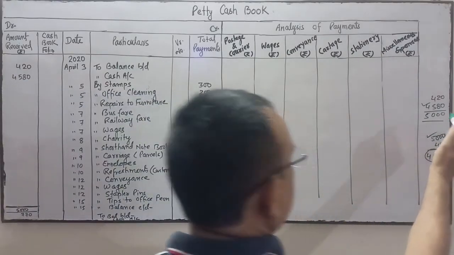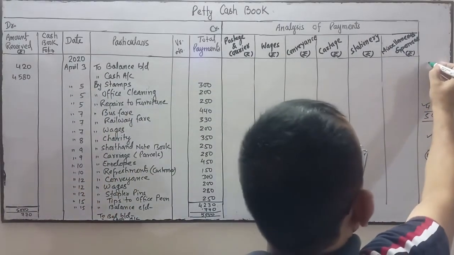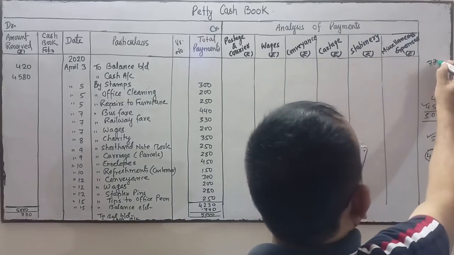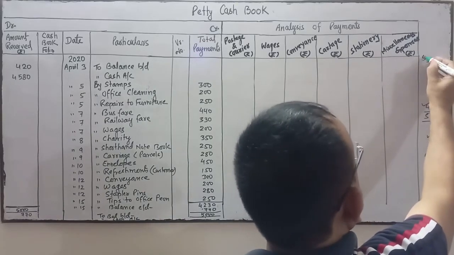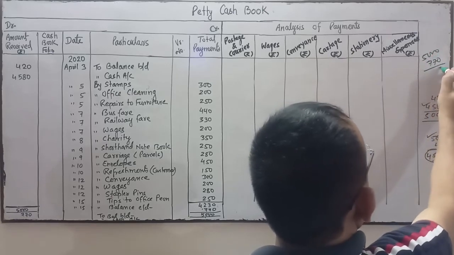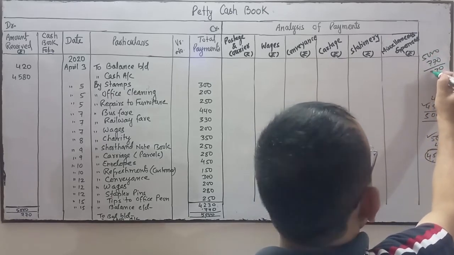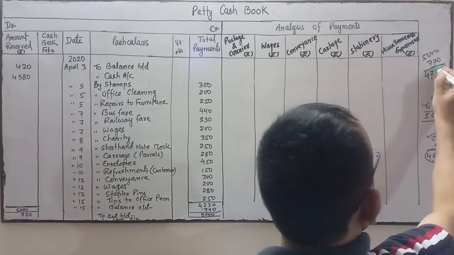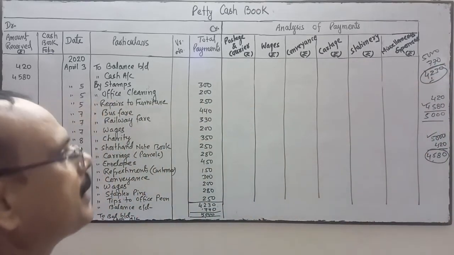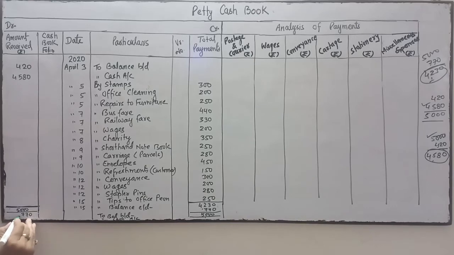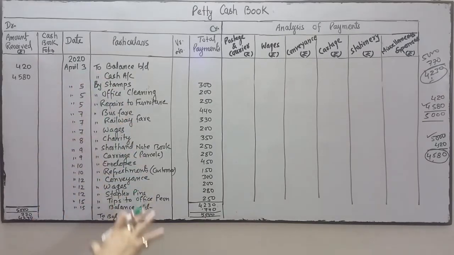This is our imprest money. 770 is in the hand of the petty cashier. So we'll take this much money, 4230, from the head cashier, so that the petty cashier's imprest money will be again 5000. Okay, so the process is very simple.